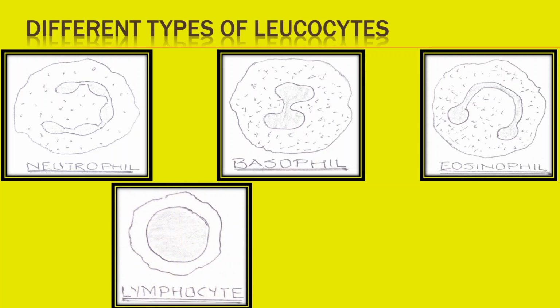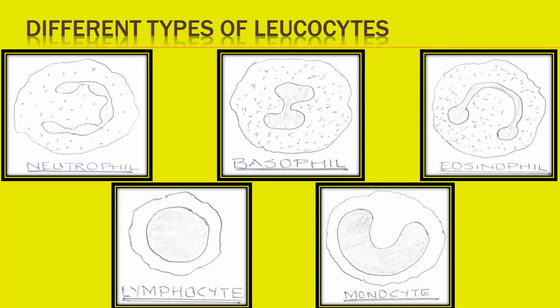Lymphocytes show large round nucleus. They produce antibodies and are responsible for immune response of the body. Monocytes have large kidney-shaped nucleus. They differentiate into macrophages to engulf microorganisms and to remove cell debris.